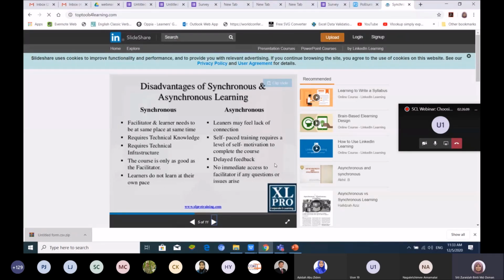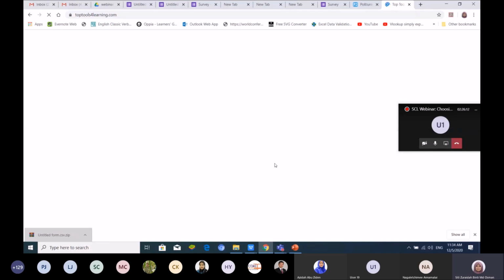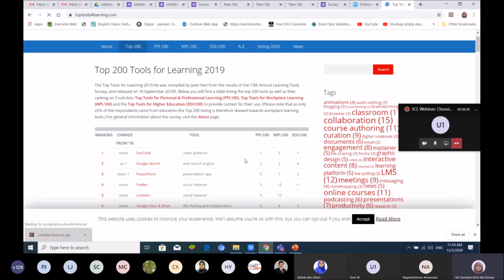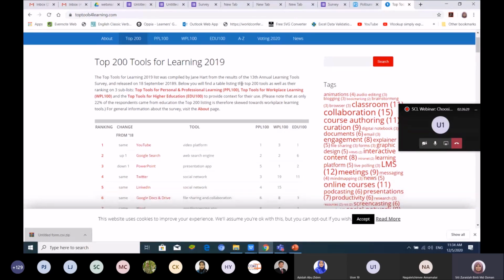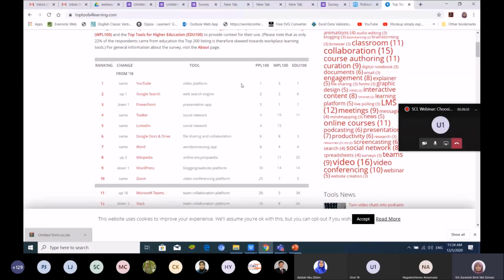This is for you to design what type of tools or applications you are going to use. So this can be a platform for you to explore. This is the top 200 tools for learning 2019. This is research done by this team. So this is the ranking of the tools, and you can see they have already classified them. For example, YouTube is a video platform.